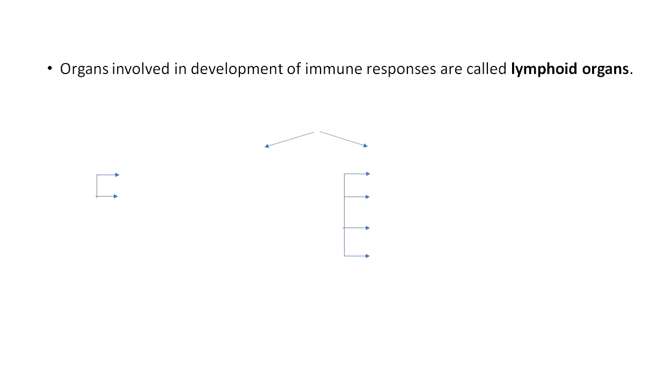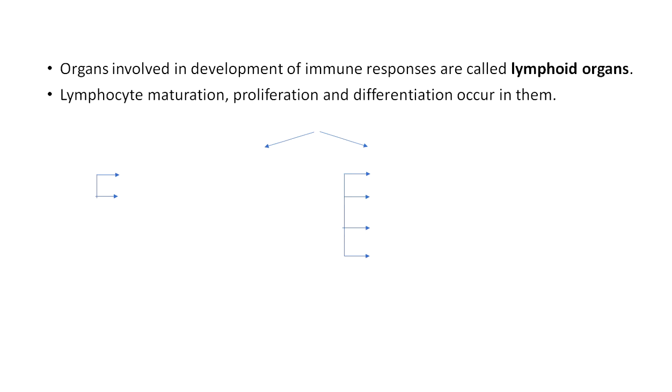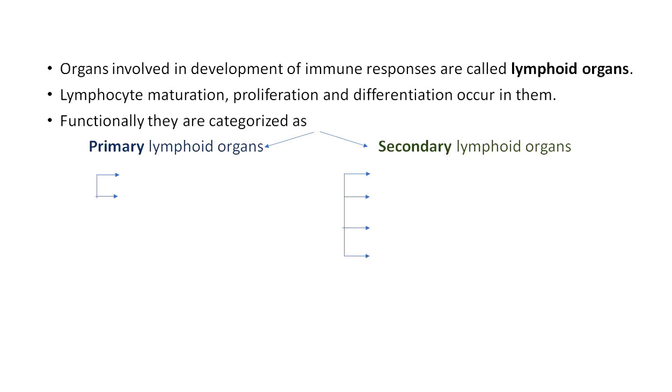Organs involved in the development of immune responses are called lymphoid organs. Immune response means the defense system of our body. Lymphocyte maturation, proliferation and differentiation occur in the lymphoid organs. Functionally, they are categorized as primary and secondary lymphoid organs. Primary lymphoid organs are also called central lymphoid organs. Secondary lymphoid organs are also called peripheral lymphoid organs.